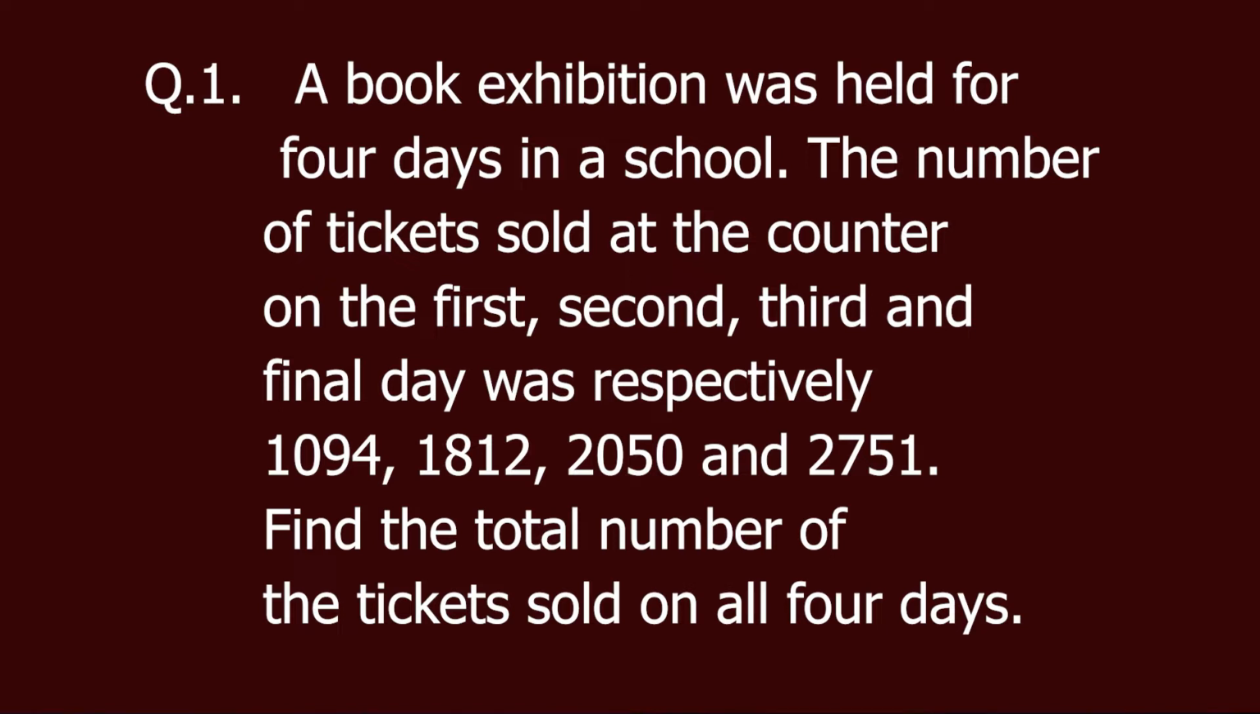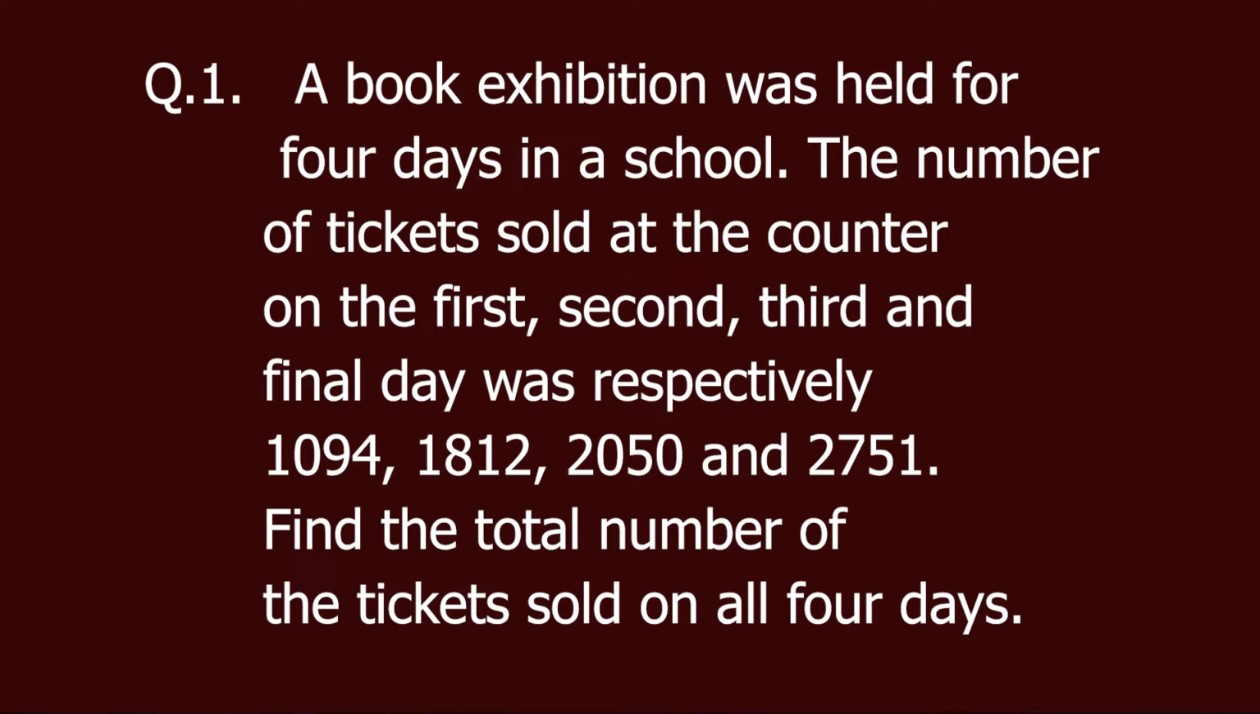In that problem, a book exhibition was conducted in a school. The number of tickets sold at the counter on 4 days are respectively given, and we want the total number of tickets sold on all the 4 days. Total means we are adding those 4 numbers together.